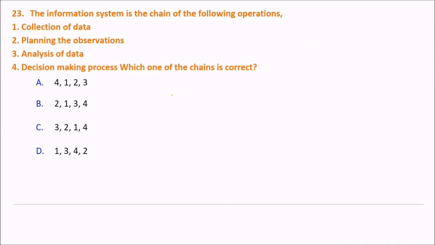Next, the information system is the chain of the following operations. Again, you have to serialize the list. Can you serialize? The answer is B, 2, 1, 3, 4. That is, first of all, you have planning for observation. Then you go with the collection of data. Then you analyze the data, and finally the decision making process is done.